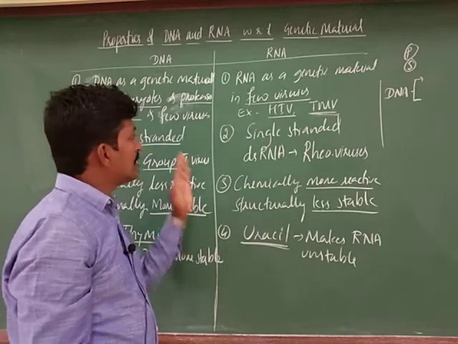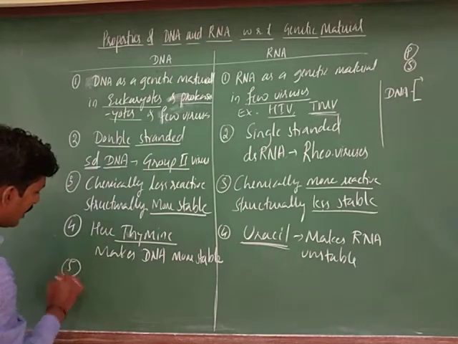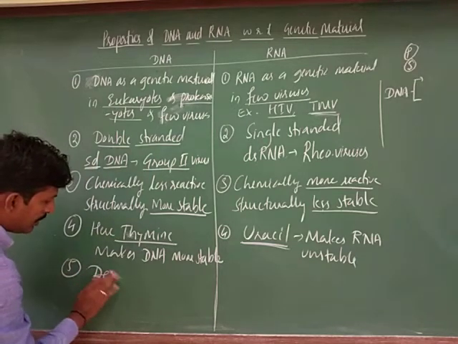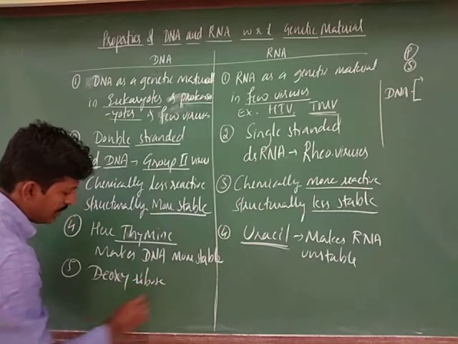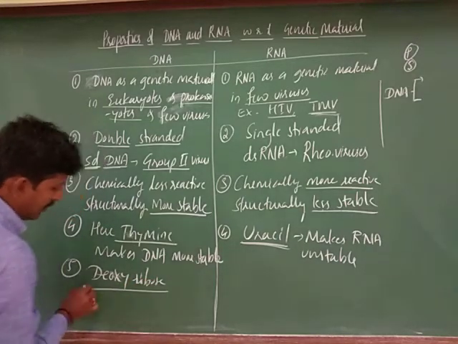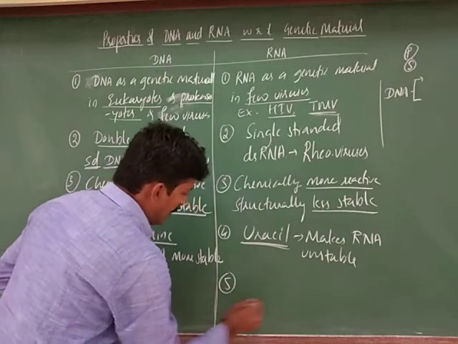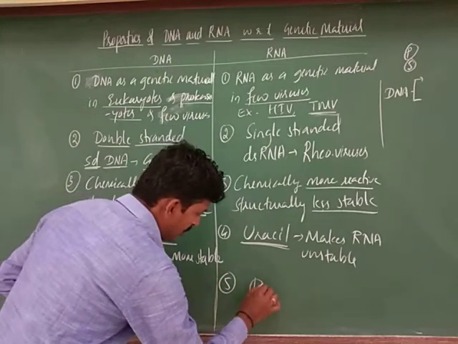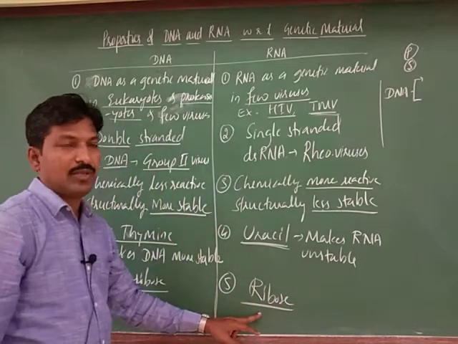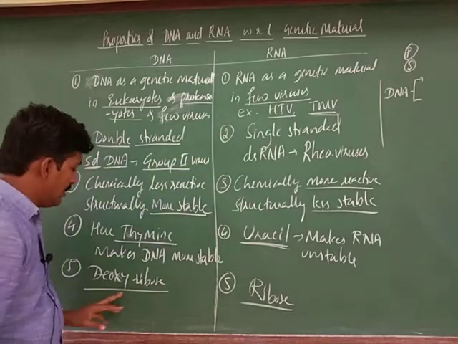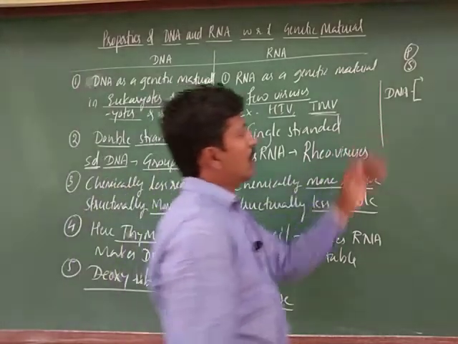So the fifth difference: ribose sugar is present with RNA, and deoxyribose is present with DNA.